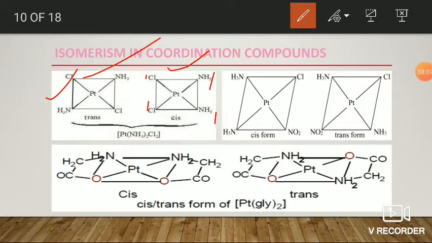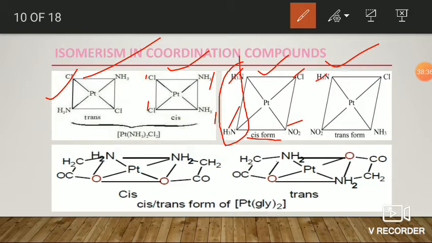The second picture is an example of the MX2YZ type, that is, here X2 means X is ammonia, Y means chlorine, Z means nitro. Here, with respect to the two same ligands, that is the ammonia ligands, whether they occupy side by side or opposite positions, we can confirm whether it is cis or trans. In the first picture they occupy side by side positions, so it is the cis form.